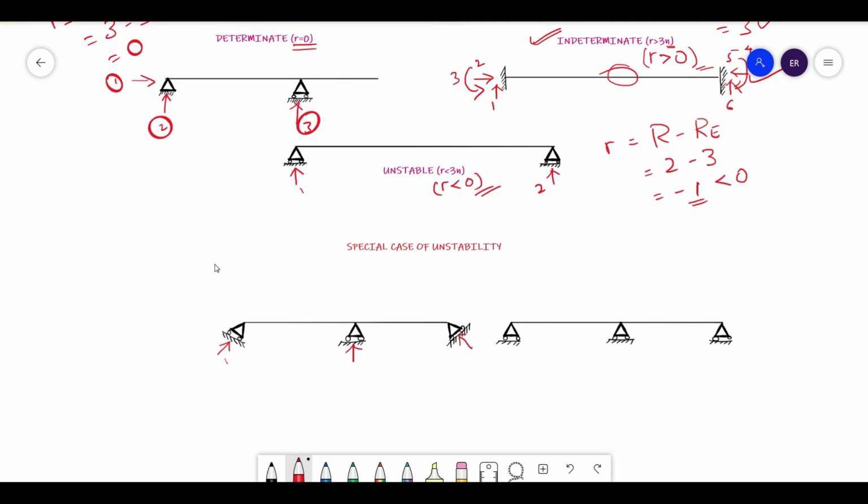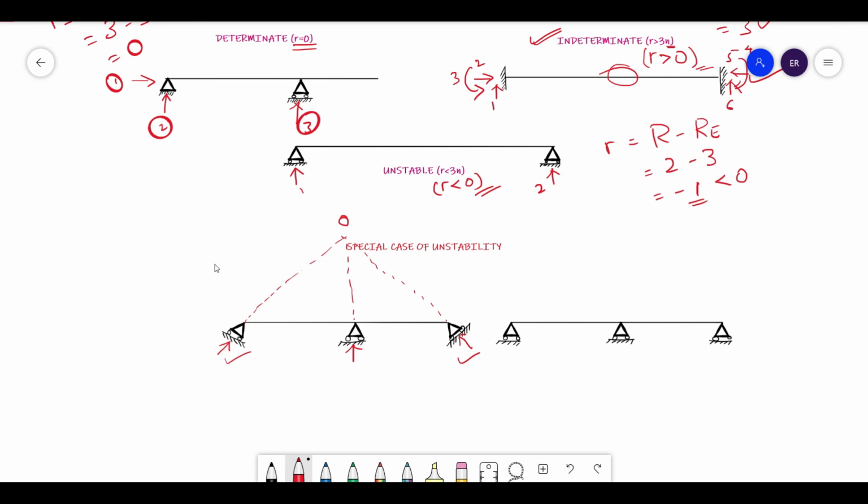These two are inclined, and if you extend the reaction lines something like this, these lines are going to intersect at some point O. So the reaction forces are intersecting at a common point, that is point O. In such case, if all the reactions of a particular structure intersect at a common point, then such structures are called unstable structures.